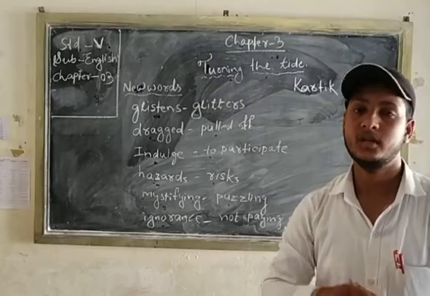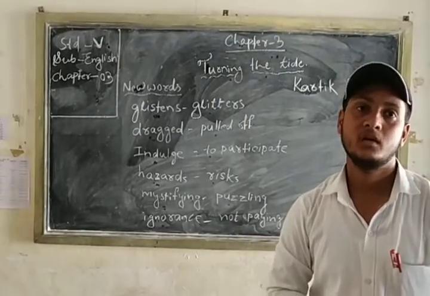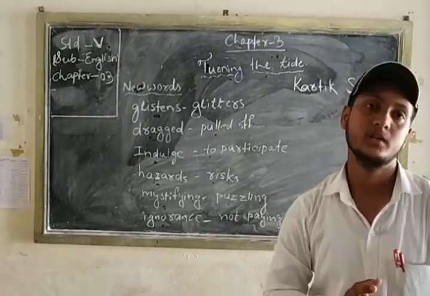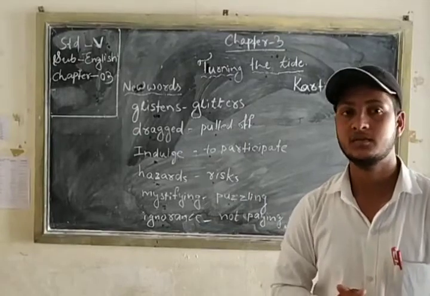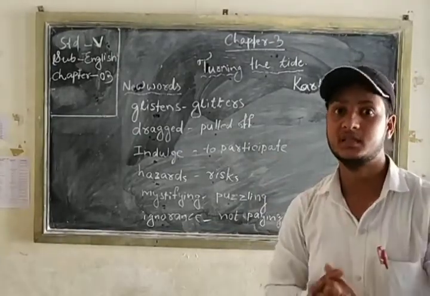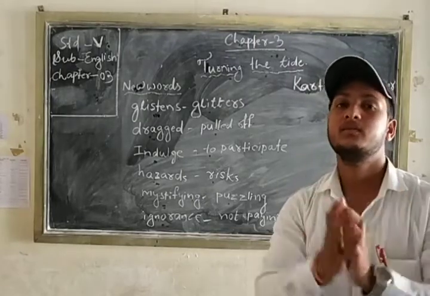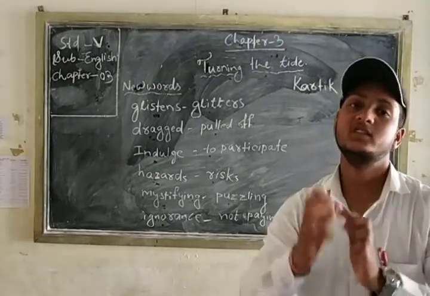So there is an effort, a bond created between the fishermen and the conservationists, so that they can preserve this special species. Conservationists are those people who conserve endangered species.